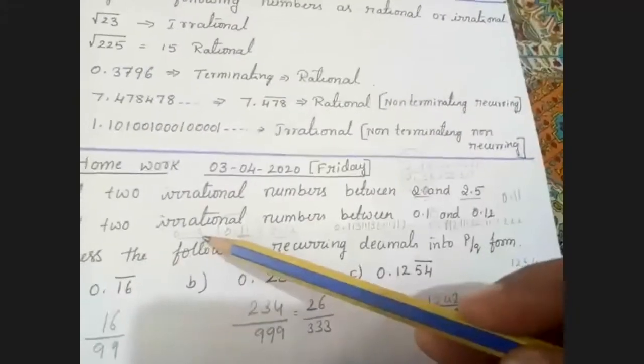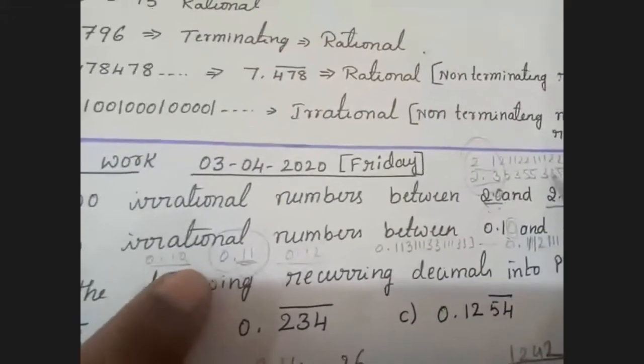One doubt, ma'am. Yes, who's having a doubt? Ma'am, we can write the answer for the second question as 0.109 also. Yes, you can write 0.109. Then it should be continued because it is non-terminating, non-recurring. What is the answer you have done here? Yes, ma'am. 0.10999.